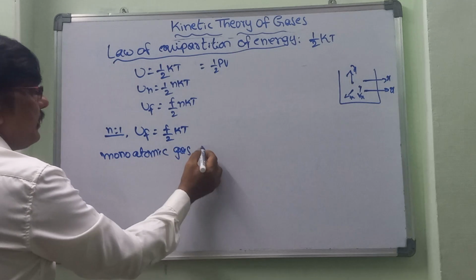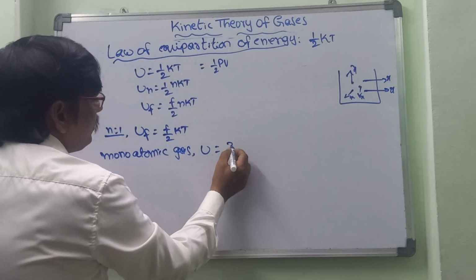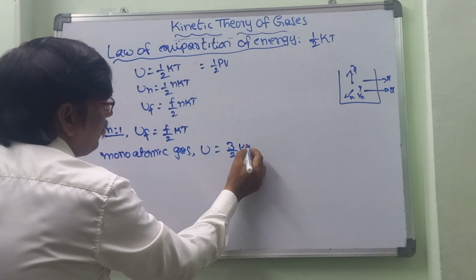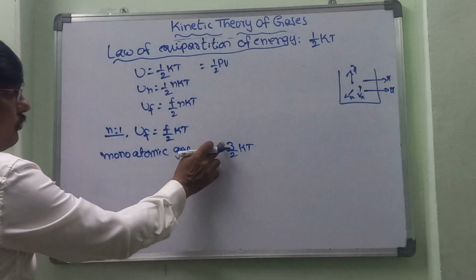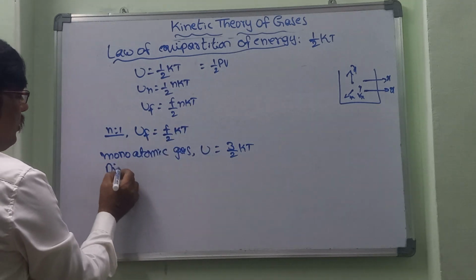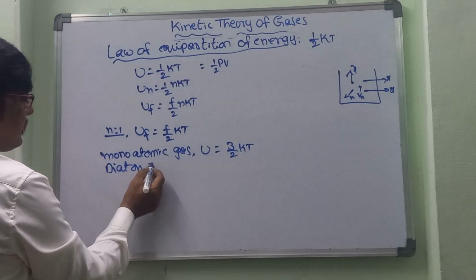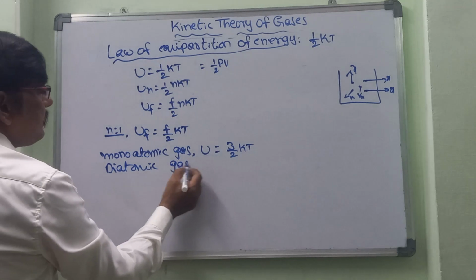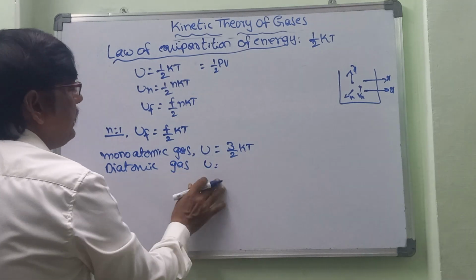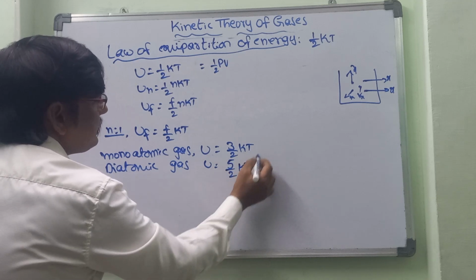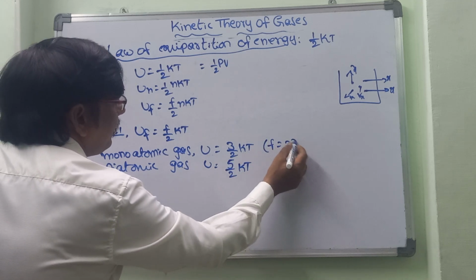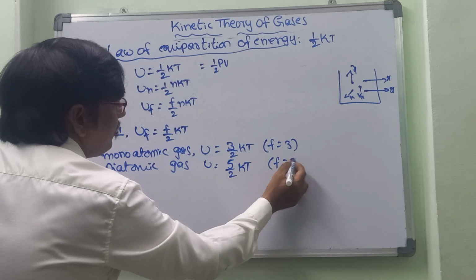For a monoatomic gas, the energy U is equal to 3 by 2 kT. Why is that 3 by 2 kT? Because the monoatomic gas degree of freedom is 3. So then what about diatomic gases? For diatomic gases, the energy is equal to 5 by 2 kT, as here f is equal to 3 and here f is equal to 5.